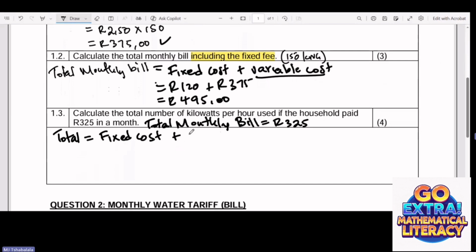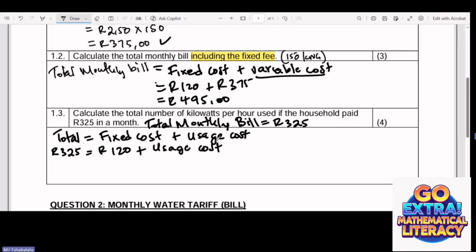So we can say usage cost, which is the variable cost. Now, what is our total cost? In this case, we need to solve this part. It's going to be 325 equals the monthly fixed cost of 120 plus the usage cost. So we need to find the usage cost.